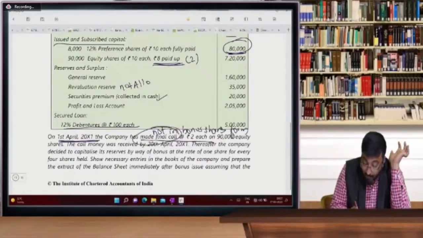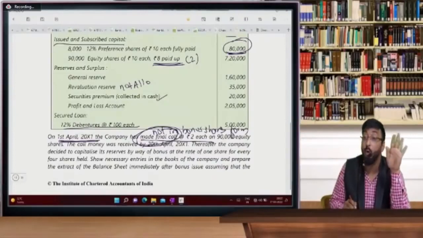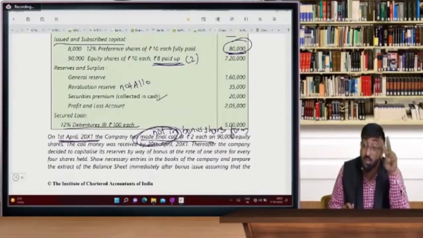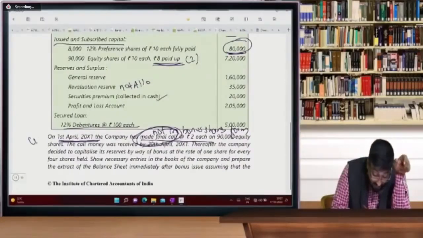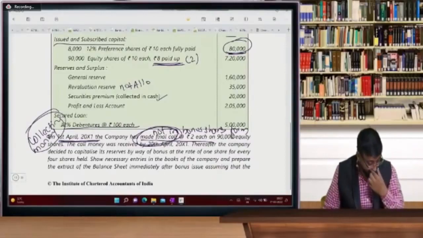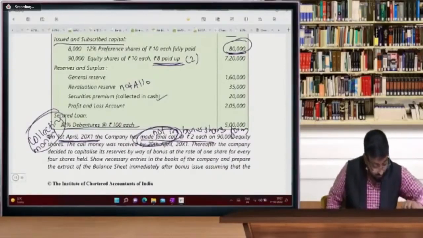See, the company made a final call, not in the form of bonus shares. The company is not giving any bonus shares for the remaining 2 rupees. They are collecting money, which means ₹2.